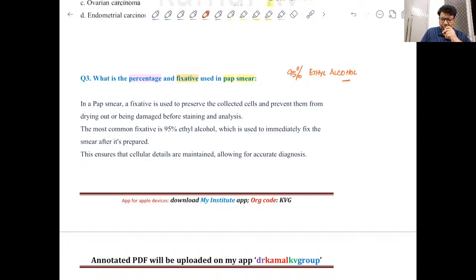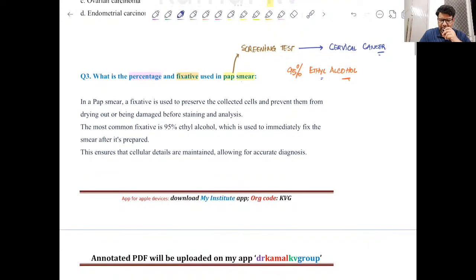I think all of you must know that we do pap smear as a screening test. Clear? We just want to detect cervical cancer at the earliest. So this is the use of pap smear. In the pap smear, we use an Ayre's spatula and take out the cells, and then they have to be fixed.